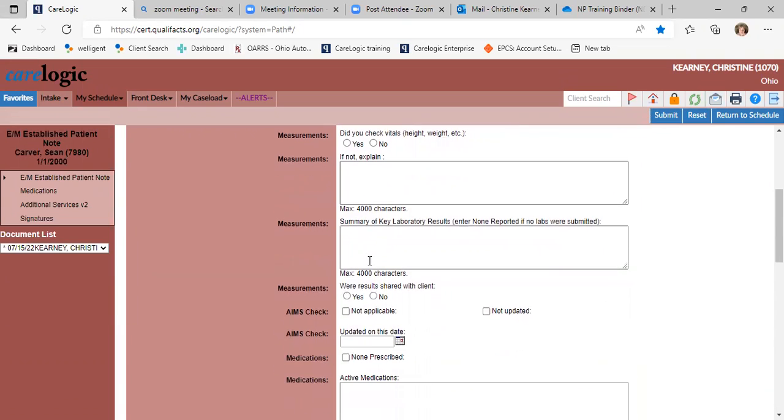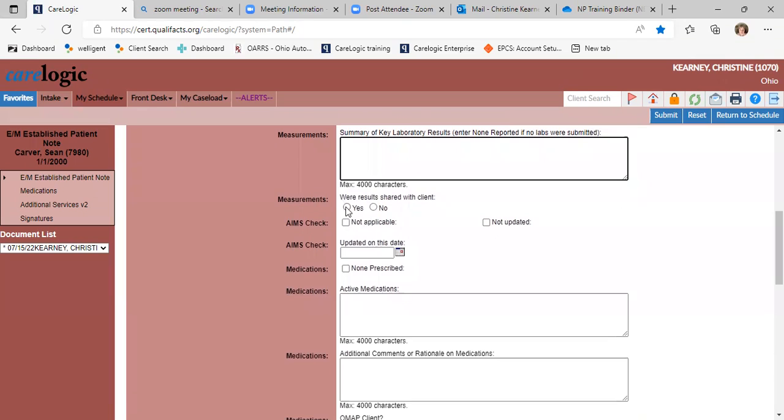And then you're fine. Summary of lab results. If you would order that EKG or CBC or the liver panel and you wanted to, this is where you put your results. And then here we would also say we share the results with the client. Now just keep in mind, even if you didn't do results, you put none reported up here. You still need to answer this question even if there were no results. It's just a little wonky piece about CareLogic.